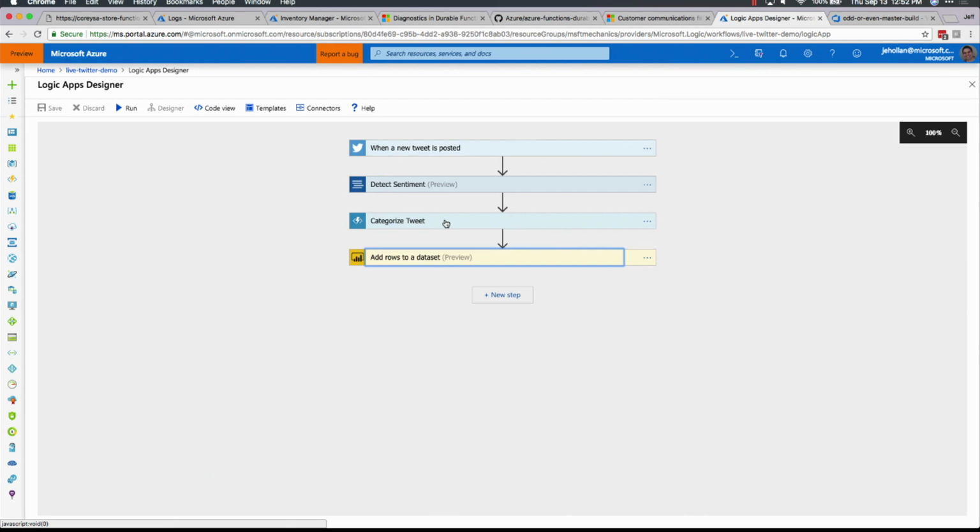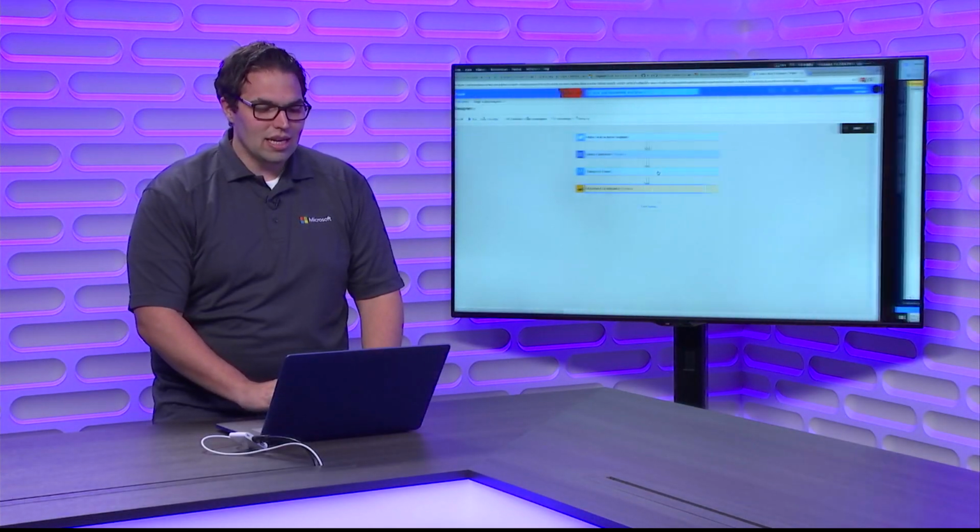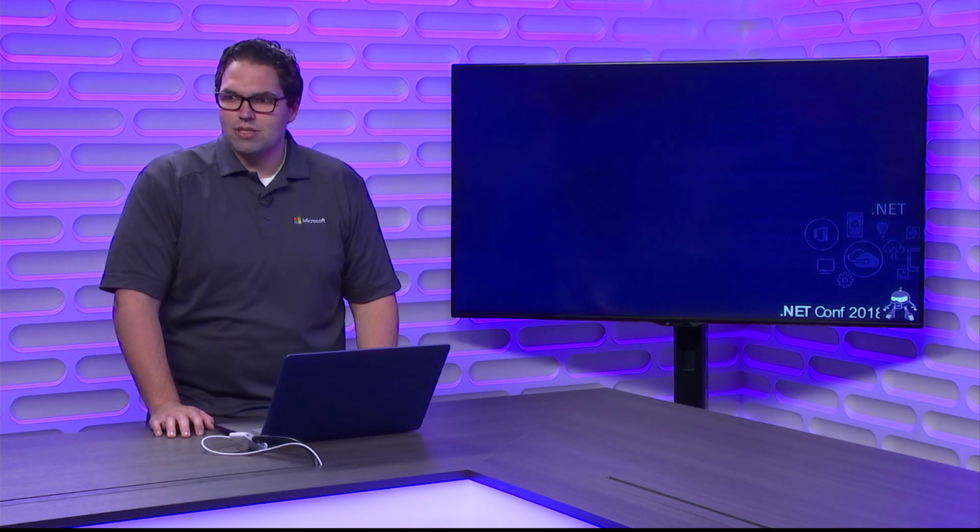So if you have a durable function and you use the HTTP action in Microsoft Flow or the Azure Functions action in Logic Apps, everything actually just works. The only change you need to make is to make sure you're returning a retry after header in your starter function, but it all works great. So definitely try that. That's a really good combination to get some of the best of both worlds, like some of those out-of-the-box connectors from Flow and Logic Apps.